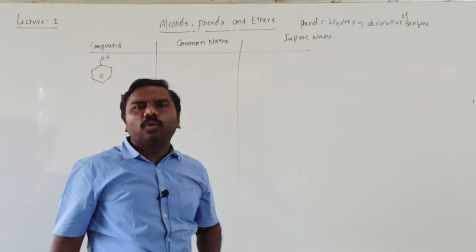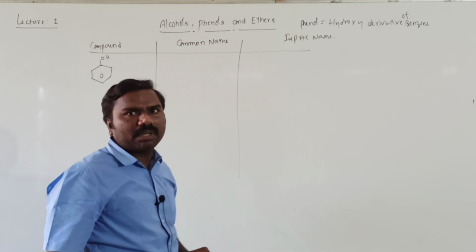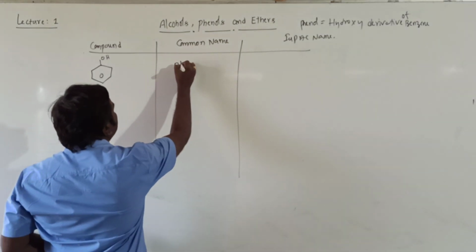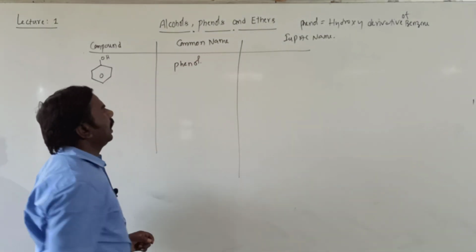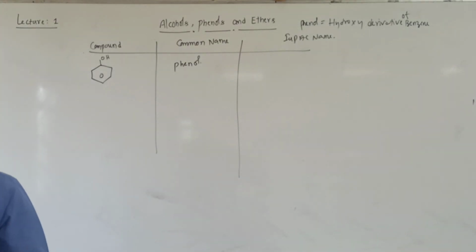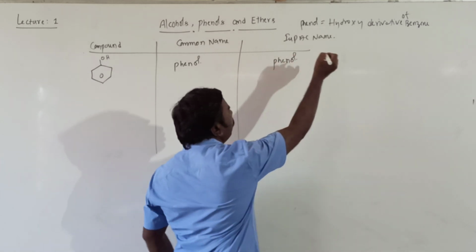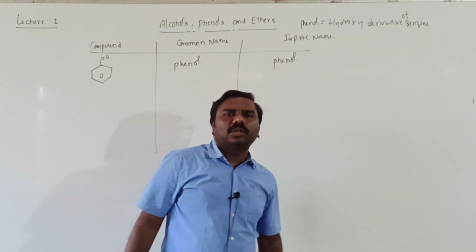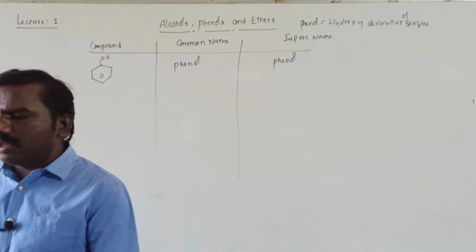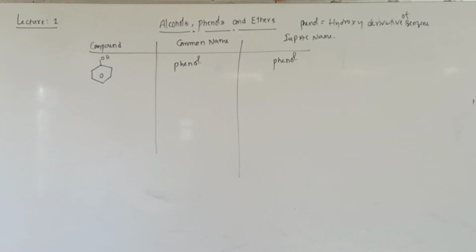Phenyl, phe, OH alcohol, OL. That's why phenol. It is phenol. Right, students? So phenyl alcohol, otherwise named as phenol. Both names are phenols only. The common name is also approved as the IUPAC name.